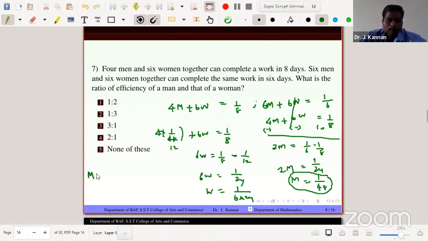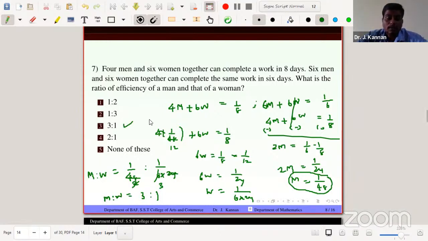So M is to W. The problem asks: what is the ratio of efficiency? Efficiency means the efficiency of a man and that of a woman. So M is 1 by 48 and the woman is 1 by 6 times 24. So cancelling, multiplying by 24 on both sides, 2 times. So multiplying by 2 on both sides, 1 is to 1 by 3. So multiplying by 3 on both sides, 3 is to 1. So M is to W is 3 is to 1. So the answer is 3 is to 1.